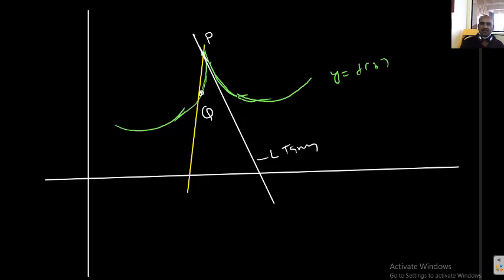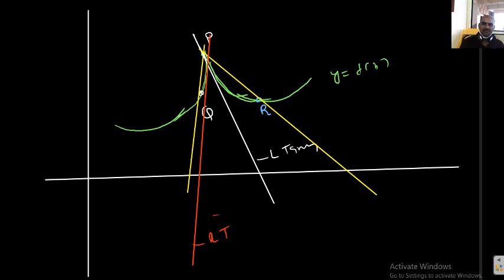Now take one more right neighborhood point R. Now join PR. So this is the right secant, I can say, students. If R approaches P, then automatically this becomes the right tangent at P. This is the right tangent, red color. White color is the left tangent.